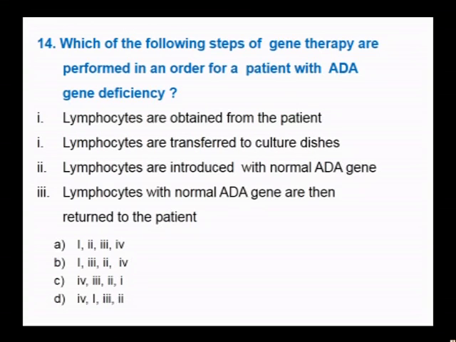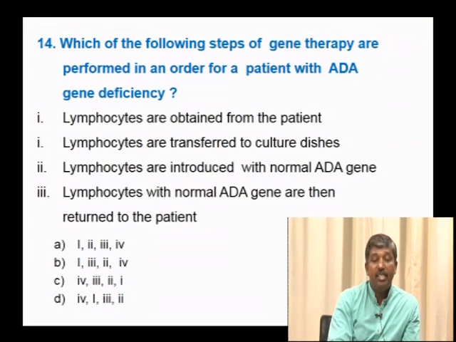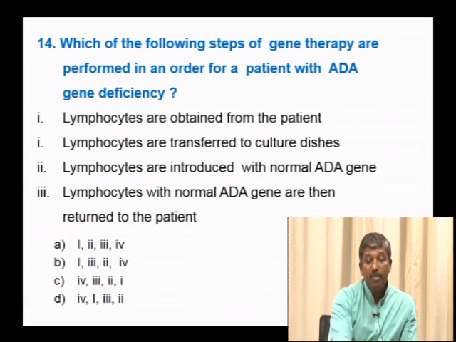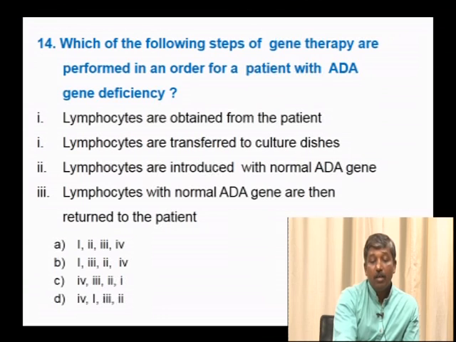Which of the following steps of gene therapy are performed in order for a patient with ADA gene deficiency? Lymphocytes are obtained from the patient. Lymphocytes are introduced with normal ADA gene. Lymphocytes are transferred to culture dishes. Lymphocytes with normal ADA gene are then returned to patient.